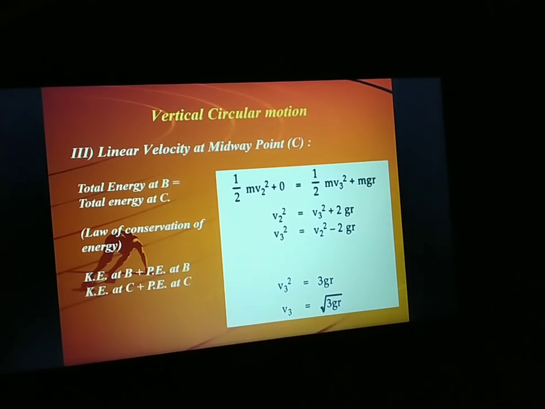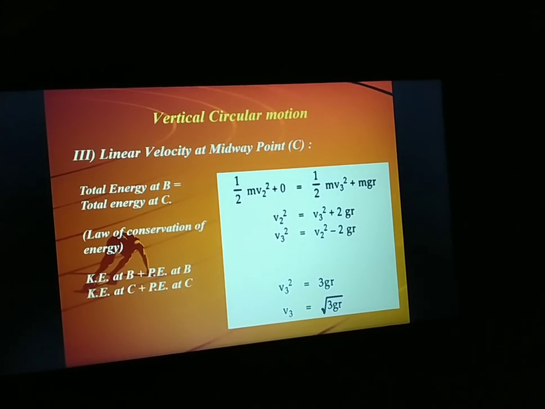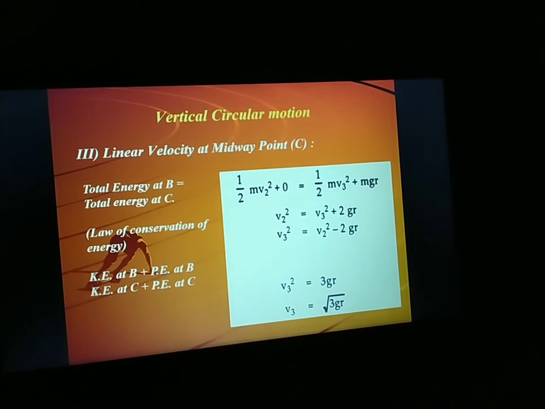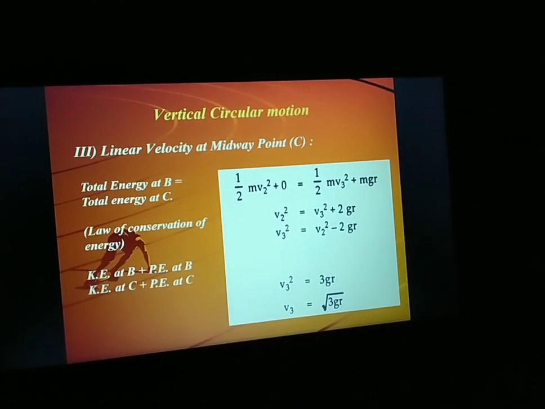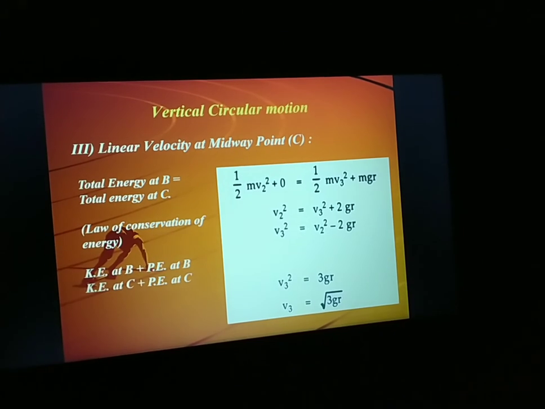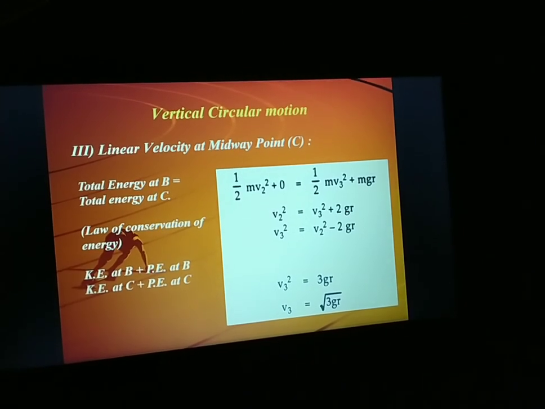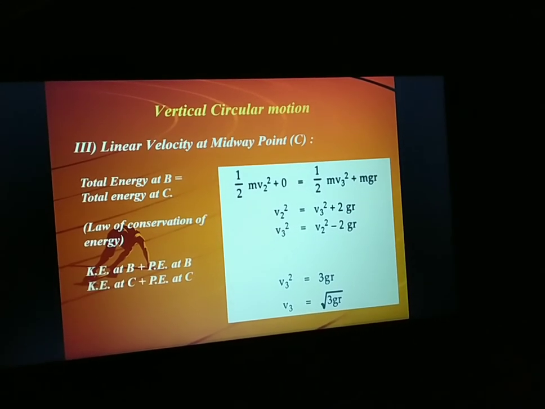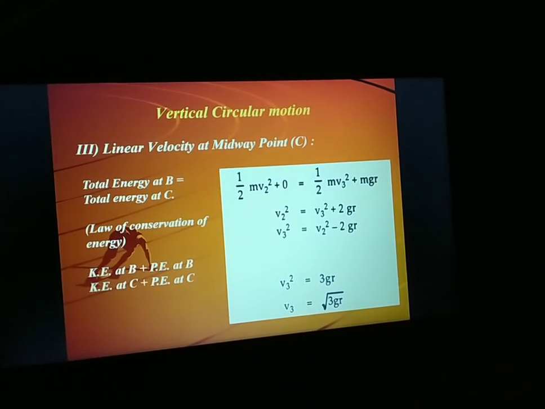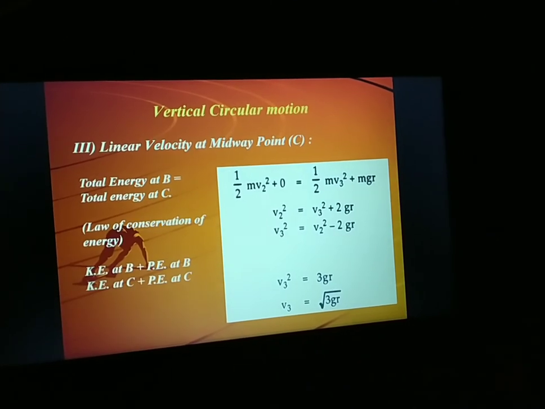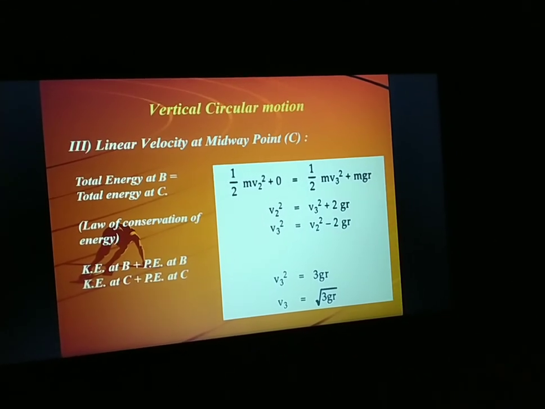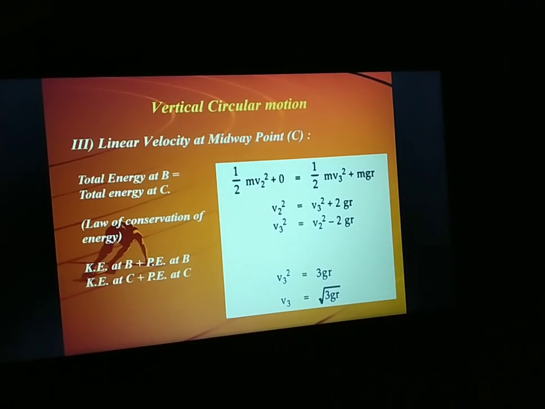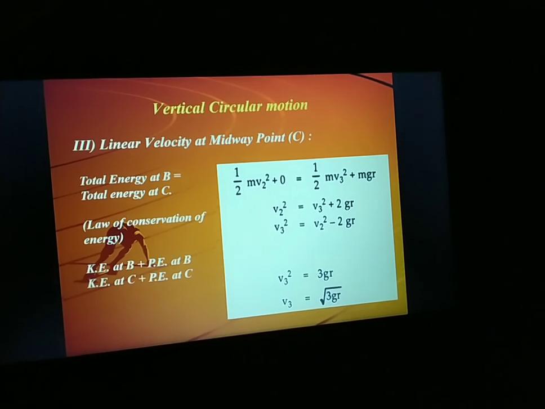Similarly, you can write total energy at point C. Point C is at height r from the bottom of the vertical circle. So instead of mgh, you can write mgr. So we are writing kinetic energy plus potential energy: half mv3 square plus mgr. You can equate both the equations and write your expression for v3. First we will take m common and cancel the m, then we determine v2 square equal to v3 square plus 2gr.